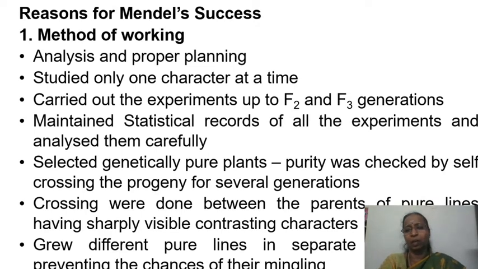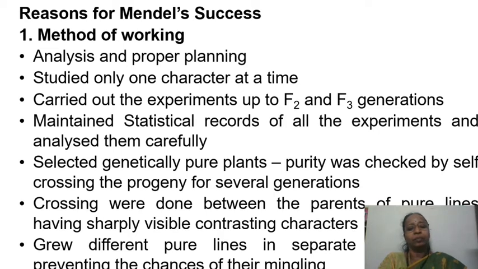He has not extended his work beyond the F3 generation, and he was maintaining a proper statistical record of whatever experiments he was doing, and he analyzed them carefully. And he was working with genetically pure plants. That means what we have seen as true breeding plants, right? They are also called pure breeding plants. So he was working with only the pure plants, and the purity he was checking by self-pollinating them for many generations, and then he was confirming that they are genetically pure, and only then he started his work.